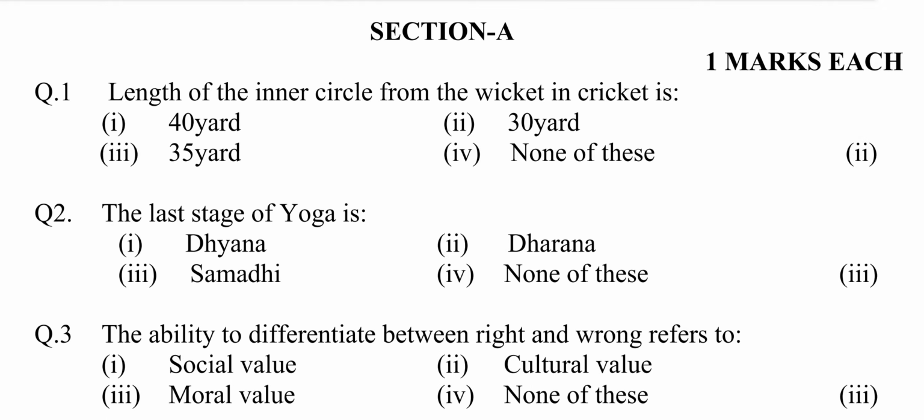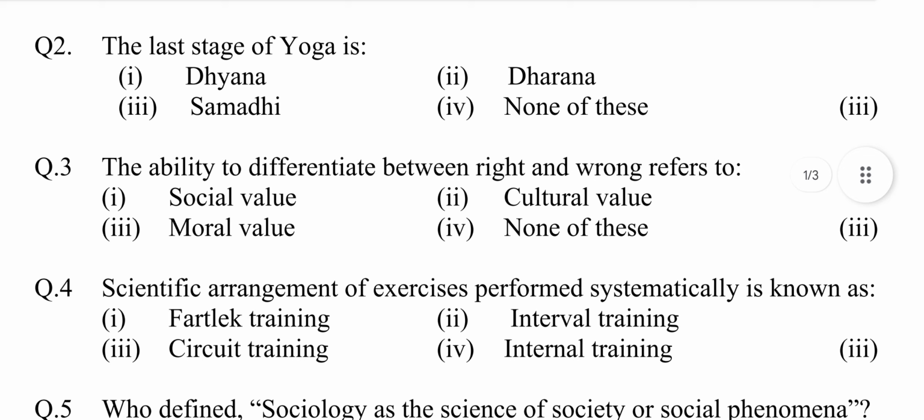Question number 1. Length of the inner circle from the wicket in cricket is: option first 40 yard, second 30 yard, third 35 yard, fourth none of these. Answer is option second, 30 yard. Question number 2. The last stage of yoga is: option first dhyana, second dharana, third samadhi, fourth none of these.